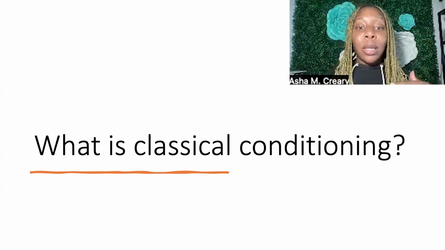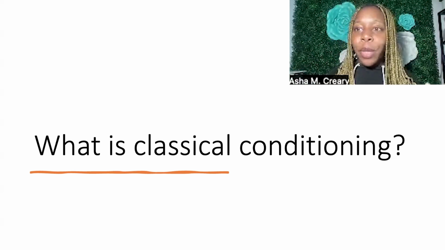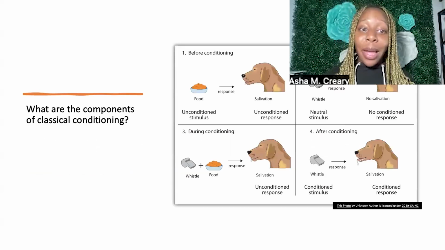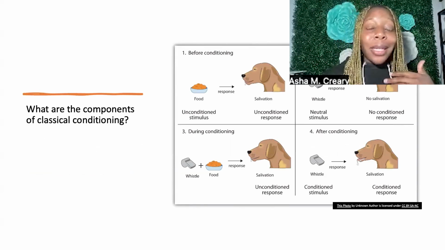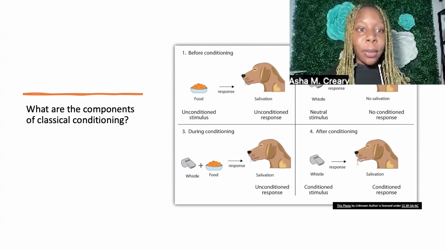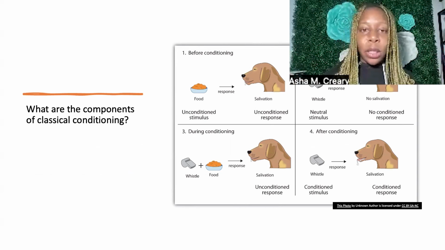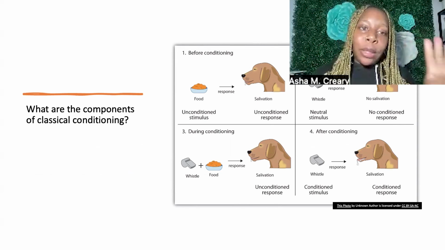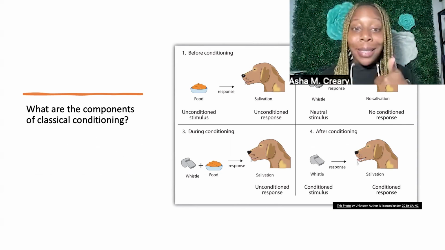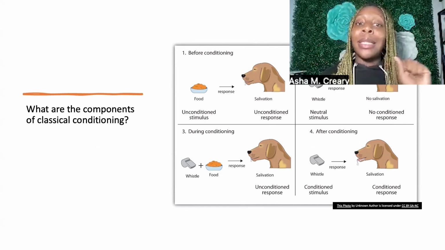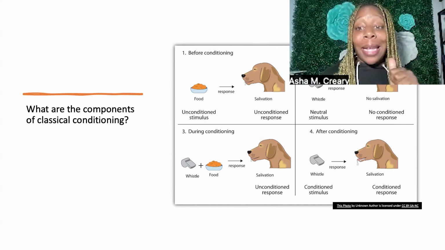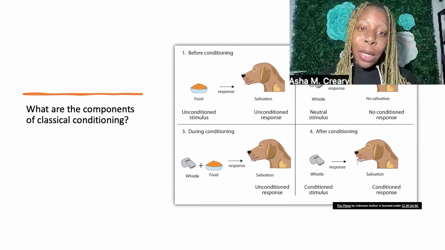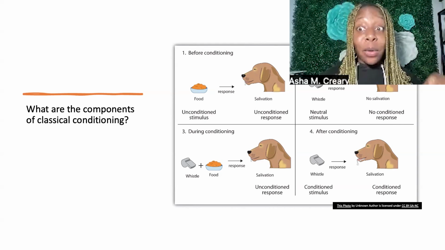All right. In this next slide, we're going to talk a little bit about how to remember which part is a naturally occurring stimulus, or an unconditioned stimulus, and then we'll get into the conditioned stimulus. So what are the components of classical conditioning? There are 4 main components: an unconditioned stimulus, an unconditioned response, a conditioned stimulus, and a conditioned response. I'm going to break down each of these, and then we're going to break down this diagram a little bit more.